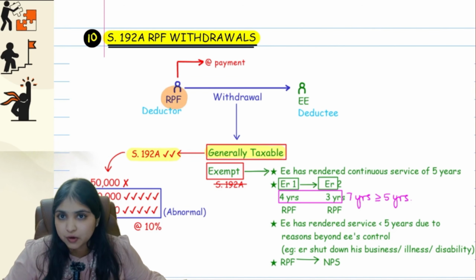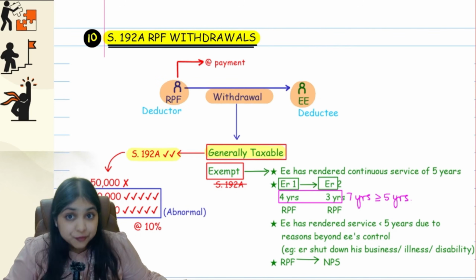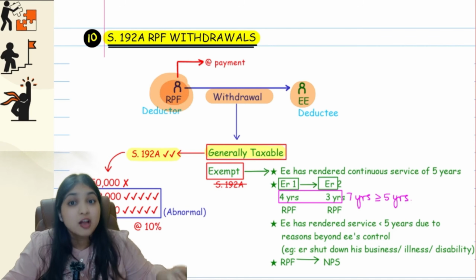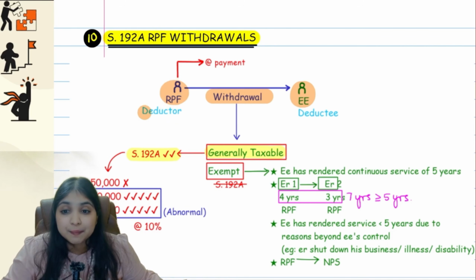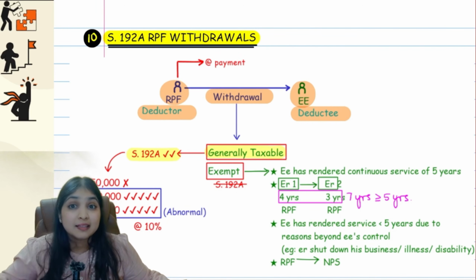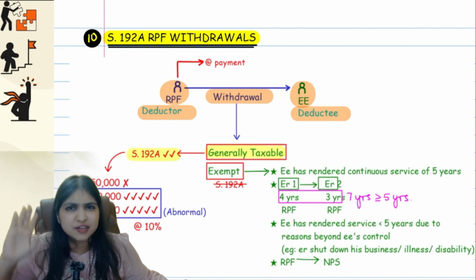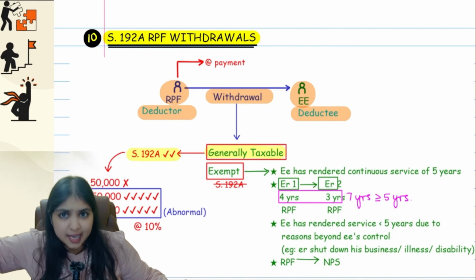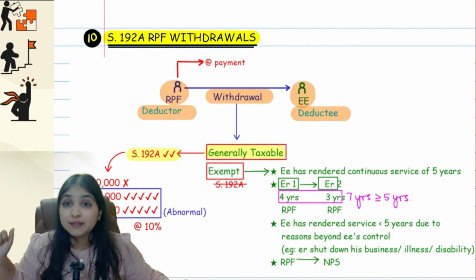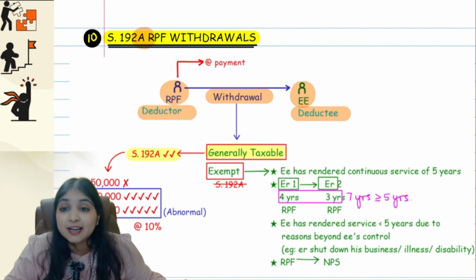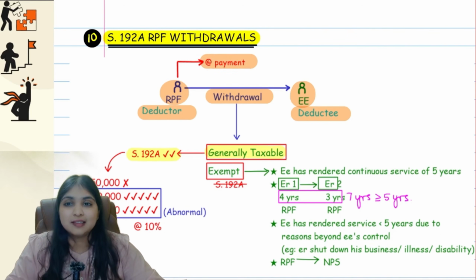So let's say there's RPF on one side and there's an employee on the other side. Employee is withdrawing the money from RPF. So when the employee withdraws money from RPF, it's an income for the employee, guys. And for the employee, the source of the income is RPF. So at source, tax will be deducted. So RPF will become the deductor of tax and my employee will become the deductee of tax. Okay, guys. Then all the sections till now, we were deducting tax at the time of payment or credit, whichever is earlier. Only 194DA, the last section, that only we deducted tax at the time of payment. 192A, here also we will deduct tax at the time of payment, guys.